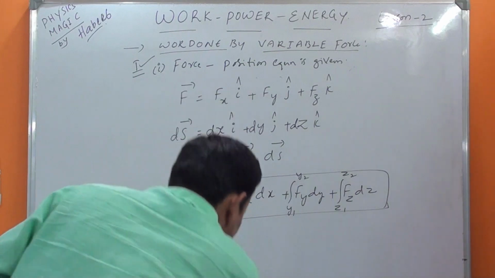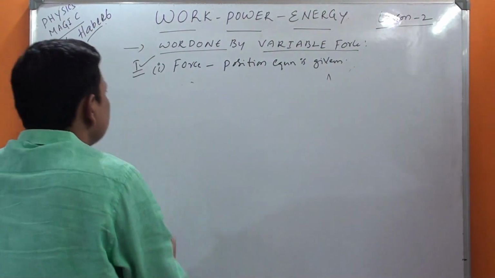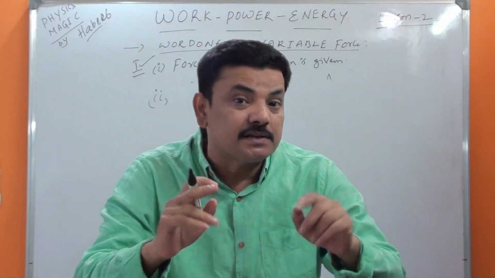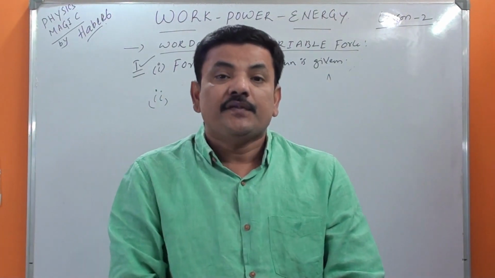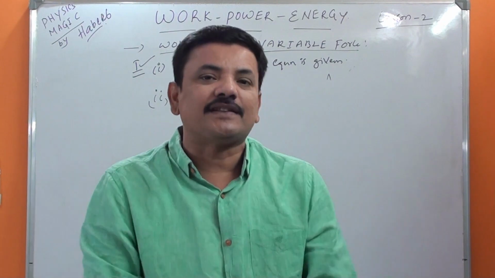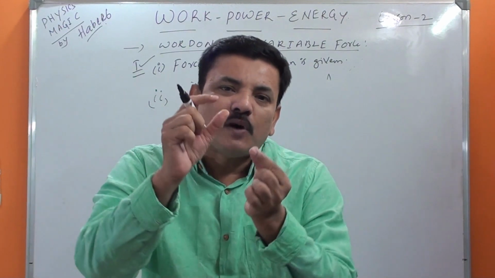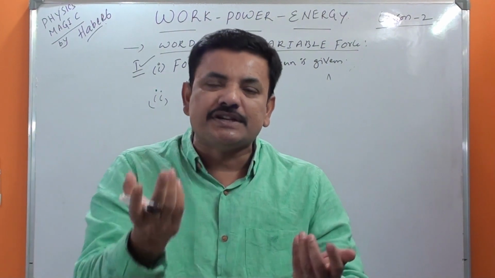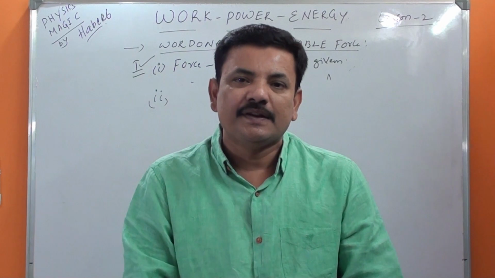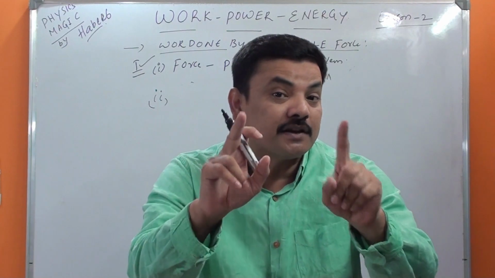In case 2, I mean not the main case, but a sub case. So in sub case 1, remember guys, every time we have to revise. We are not supposed to feel that we got it written in the book, enough. Don't feel like this. You just recall once again. I gave you a small element, and dW is equal to integral F bar dot ds bar, then F cos theta into ds. There ends the matter. Then in terms of rectangular components I explained you. So those two I think registered, right?